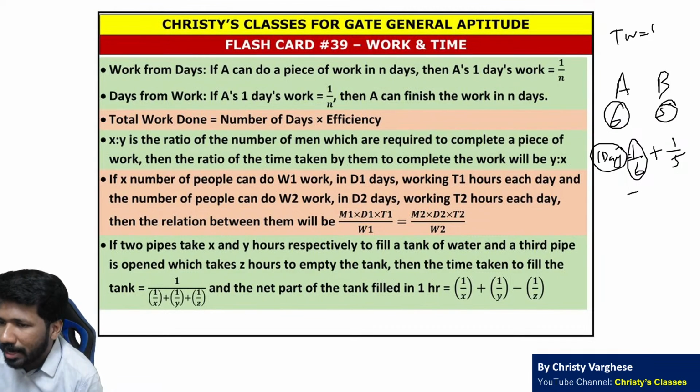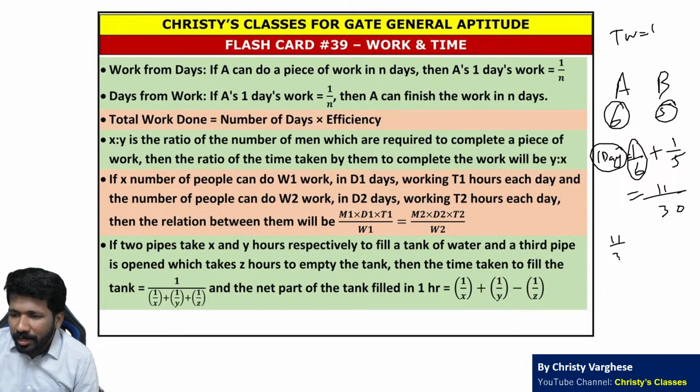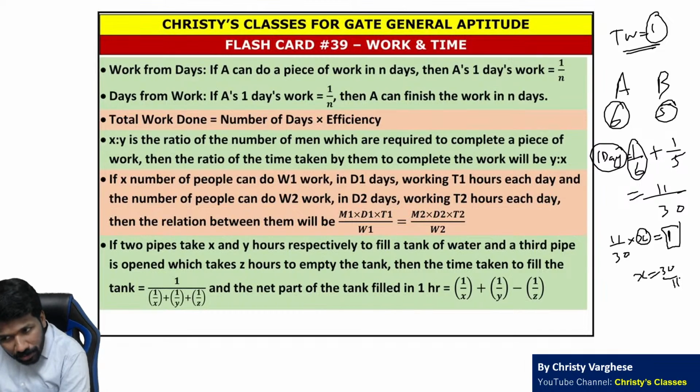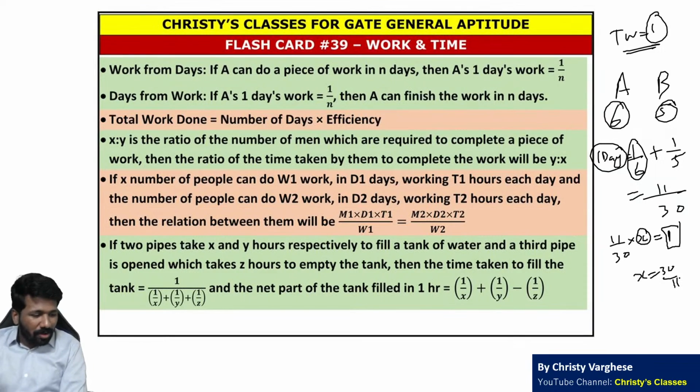So in 1 day, both together do 1/6 plus 1/5, that is 11/30 of the work. If they do 11/30 in 1 day, and the total number of days is x, then 11/30 into x is equal to total work 1. We assume total work as 1. That is the approach in the unitary method. And x is equal to 30/11. 30/11 means almost 3 days are needed for both of them working together. Normally they will give you natural number answers for these kinds of questions. Accordingly, the number of days or number of hours will be given. This is the basic idea of the unitary approach.